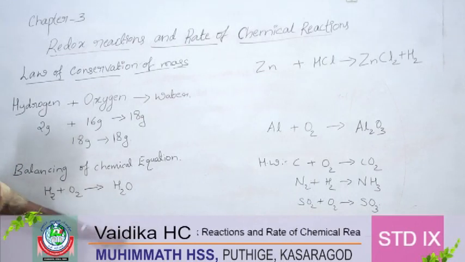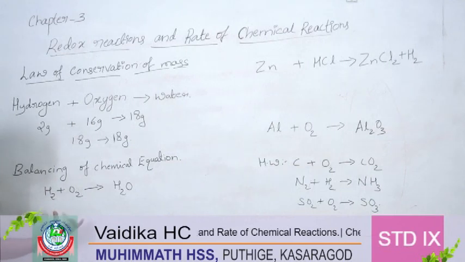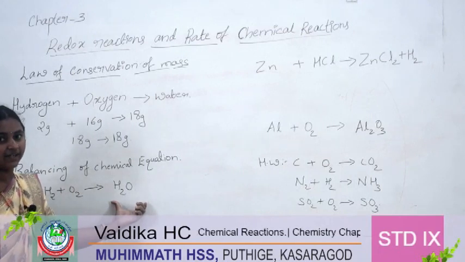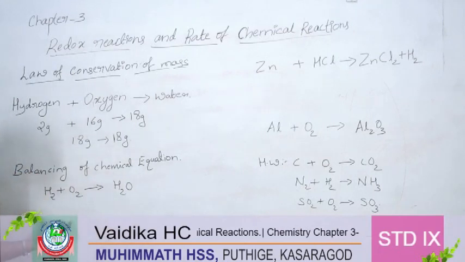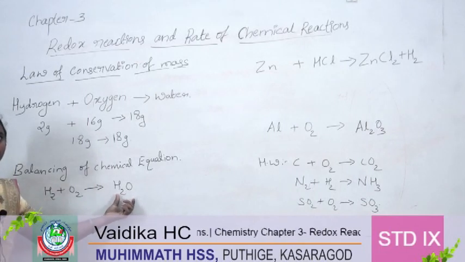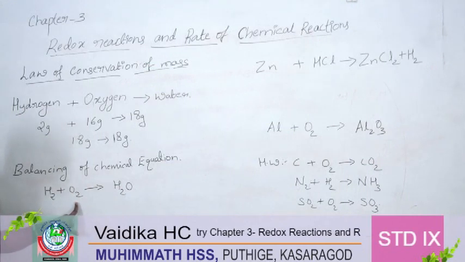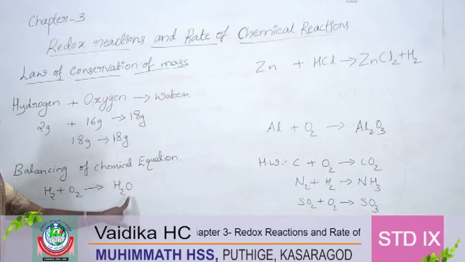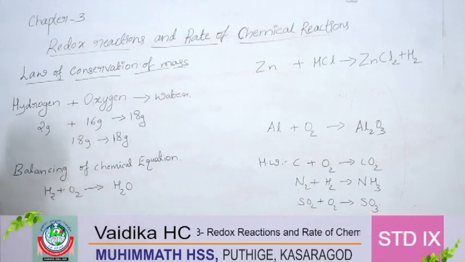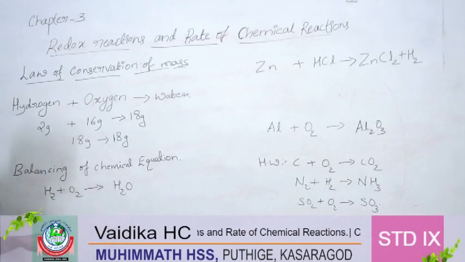That means water. So, balancing means the number of atoms present on the reactant side and on the product side should be the same. That means here 2 hydrogen atoms are there, so here also 2 hydrogen should be there, and here 2 oxygen atoms are there. Here also 2 should be there, but here only 1 oxygen is there. So what is the next step? We have to balance this equation.